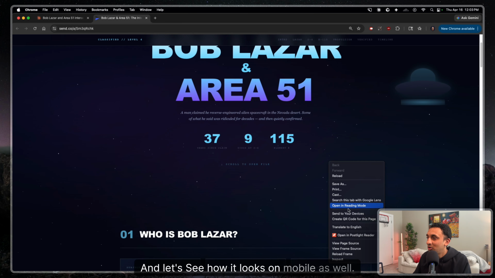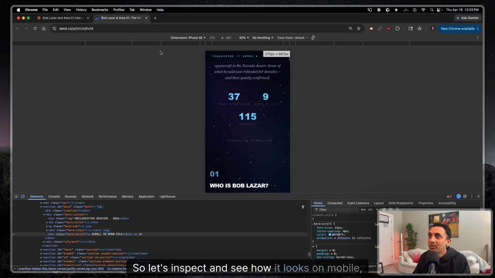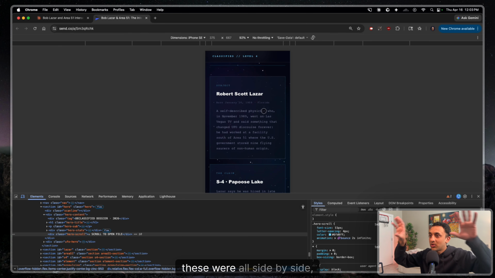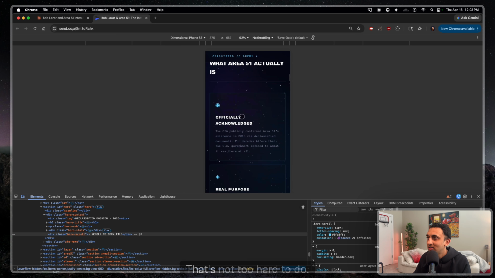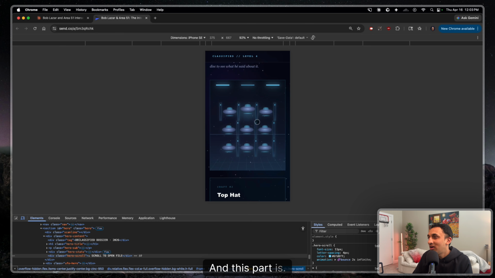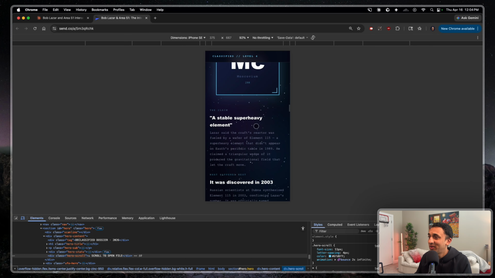And let's see how it looks on mobile as well. So it's inspect, see how it looks on mobile, see if it breaks anything there. So far, so good. If you remember, these were all side by side, but it stacked them correctly. That's not too hard to do, but still very impressive that it got that right on the first shot. And this part, it got this right as well. You could kind of critique this a little bit and say, maybe these should have been aligned better, or maybe this could have been scrollable because it doesn't really make sense that they'd be stacked. But still, it got that right, which is very impressive.